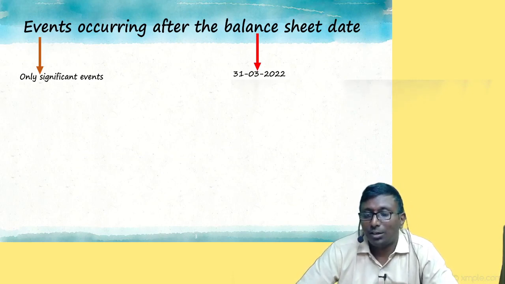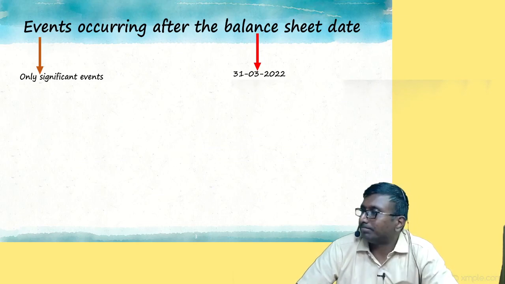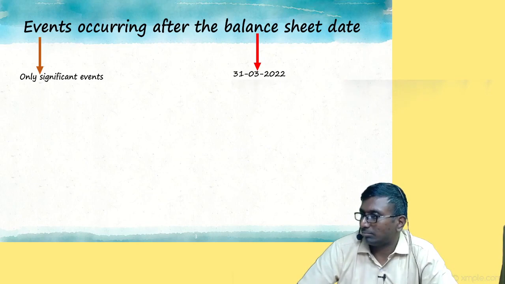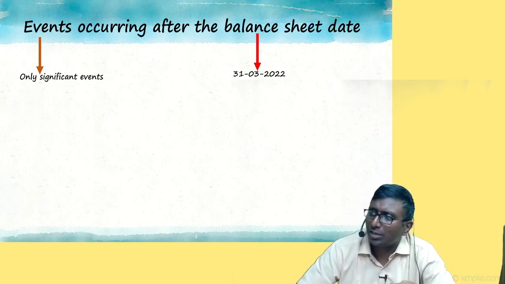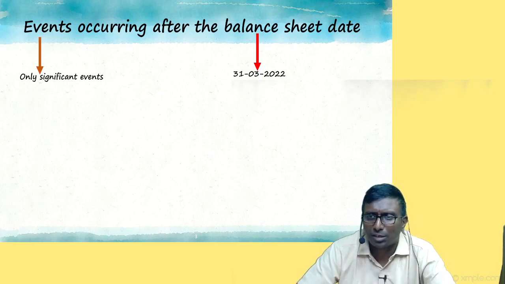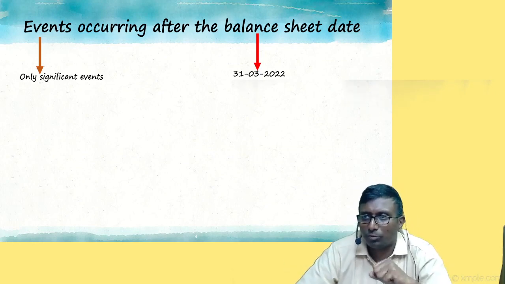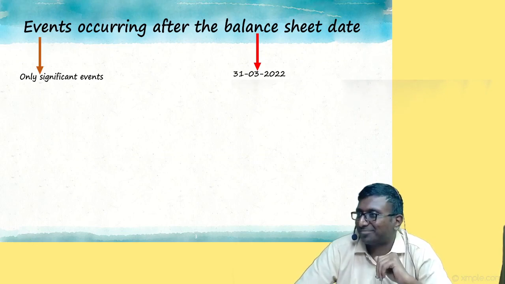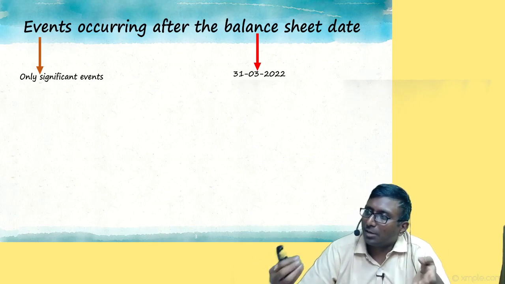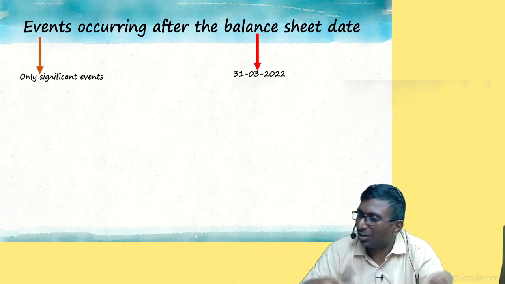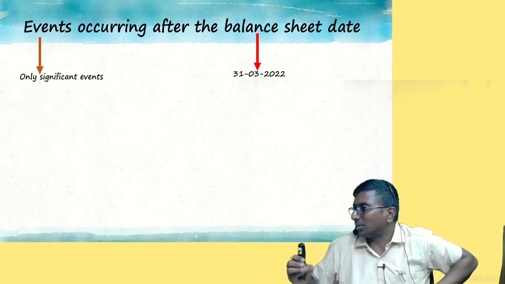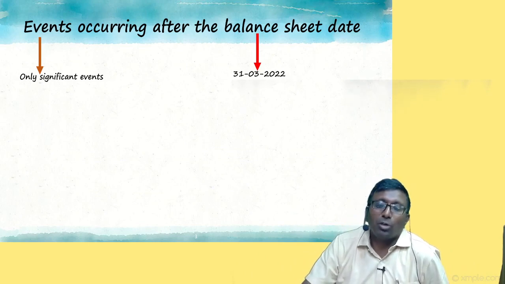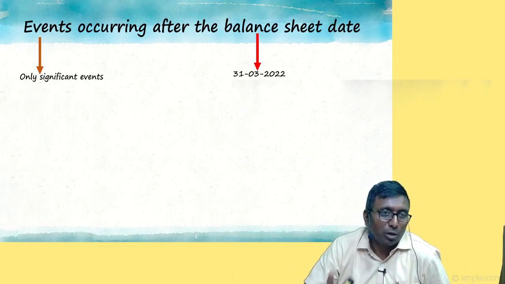Under the 1956 Act, till 2013, you could have any day. Some Marwadi people used to keep their accounting year on Diwali date. That was allowed earlier. Even today, in small shops of Marwadi people, if you go, they will say so. Telugu people will keep Ugadi as our year. They'll keep something like this. Nothing wrong in that. It was permitted by the law earlier. Because of the practical issues, now companies have been told nothing doing. If you are a company, you have to be on 31st March.